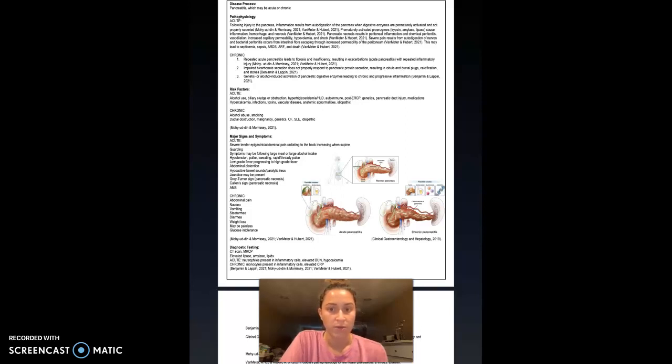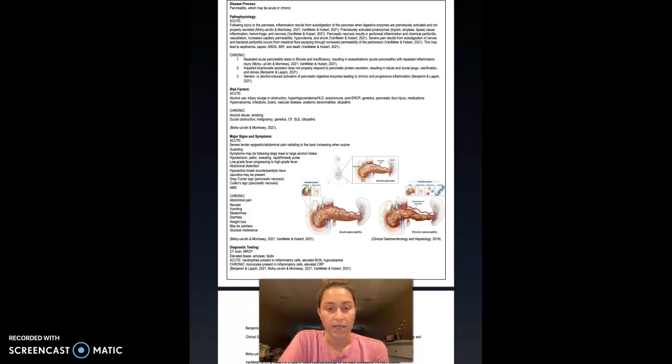Severe pain results from autodigestion of nerves, and bacterial peritonitis occurs from intestinal flora escaping through increased permeability of the peritoneum. This may lead to septicemia, sepsis, acute respiratory distress syndrome, acute renal failure, and death.